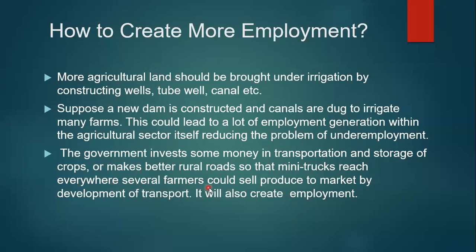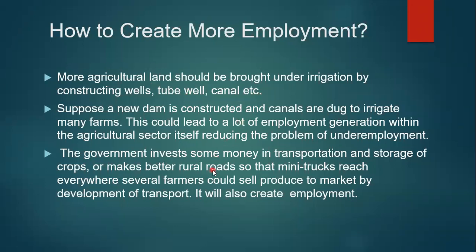Several farmers could sell produce to the market through the development of transport. Development of transport in the villages depends upon the development of agriculture. When irrigation facilities are provided in agriculture, farmers will be more capable of growing more and more crops.